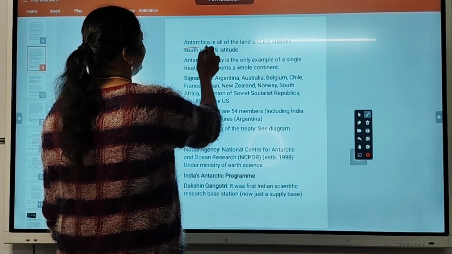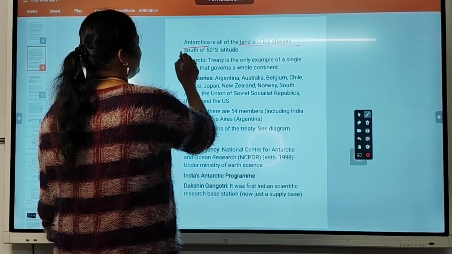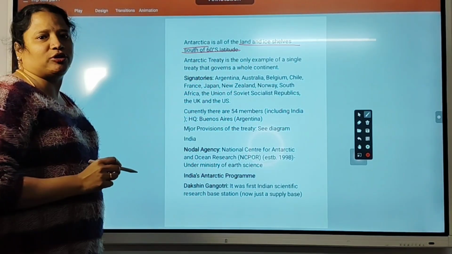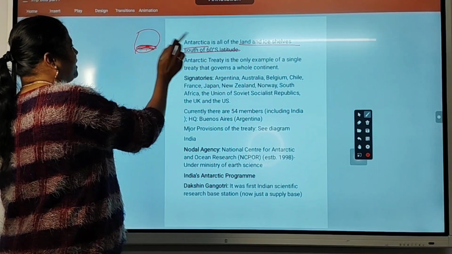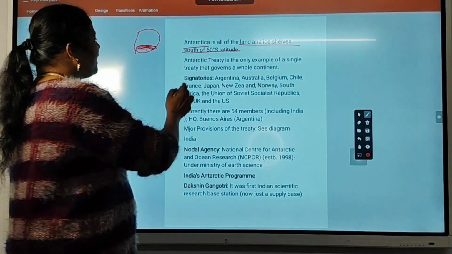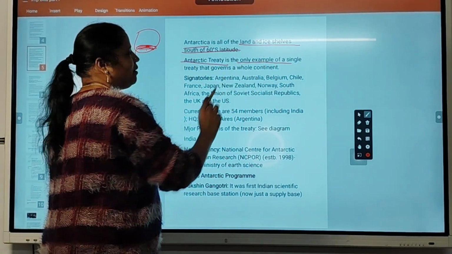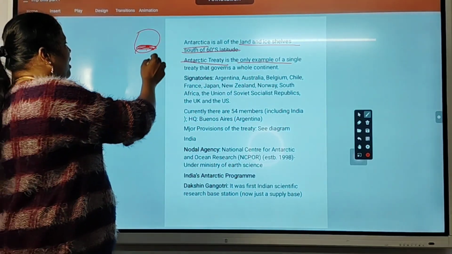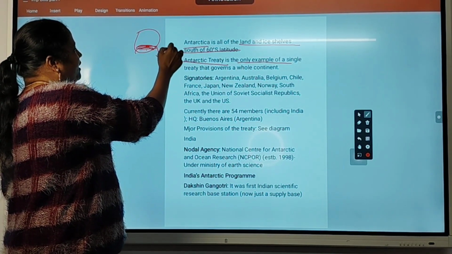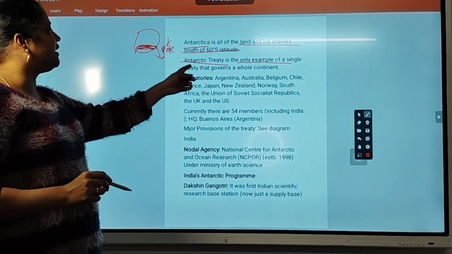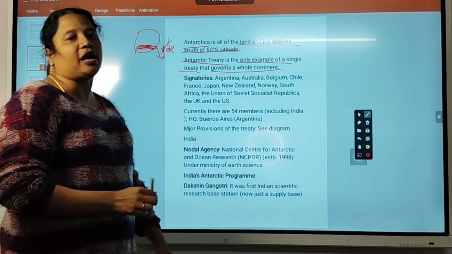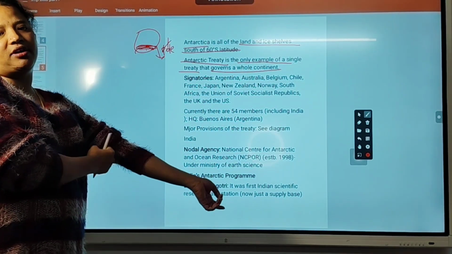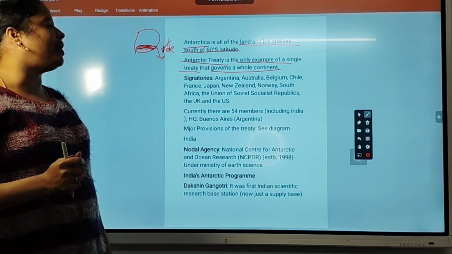Antarctica is a land of ice shelf south of 60 degrees south latitude. On the globe, at the bottom, Antarctica will be there, almost at the South Pole. The Antarctica Treaty is one example of a single treaty that governs the whole continent.